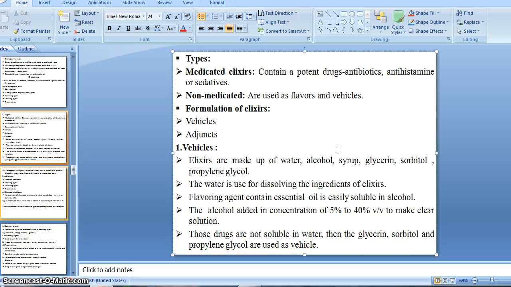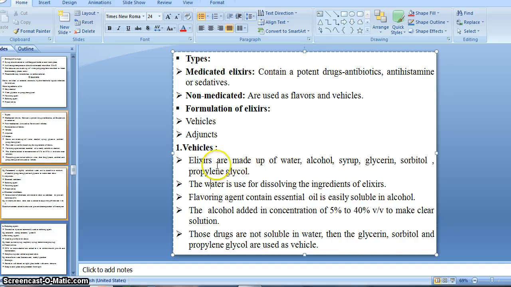Syrup acts as a reducing sugar, and it helps to prevent crystal formation. Due to this, our preparation becomes stable for a long period of time. Hence there is no need to add a stabilizer here if we use a syrup as a vehicle for the preparation of linctuses.